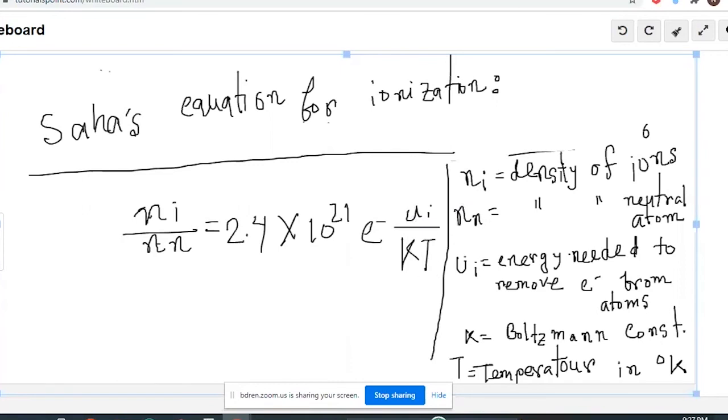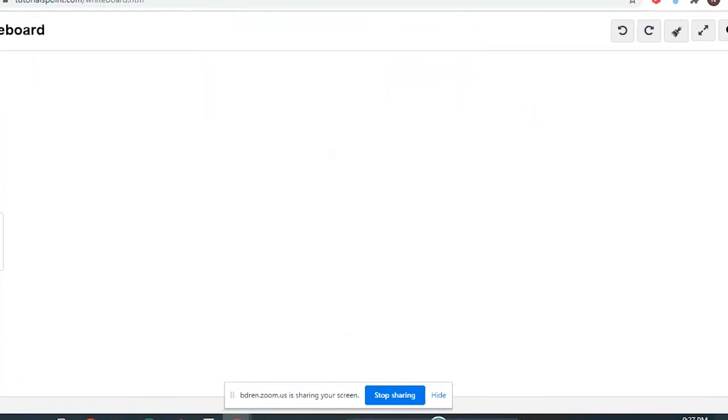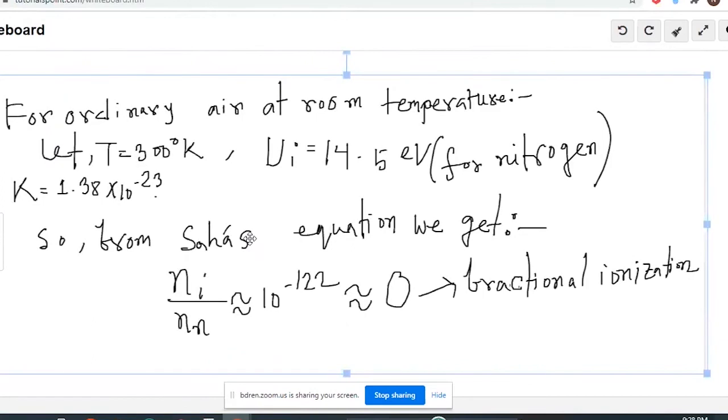So now we prove that at normal temperature, ionization will not be possible. As ionization will not be possible, the plasma state will also not be possible, because we know that at normal temperature, without ionization, the plasma state is not going to stay. And we will prove it from Saha's equation.